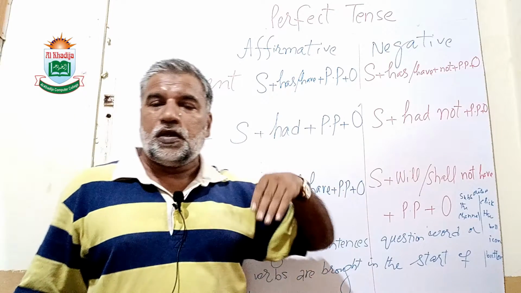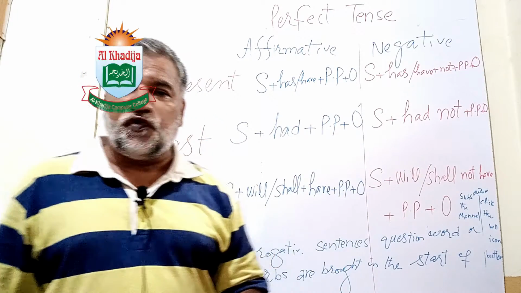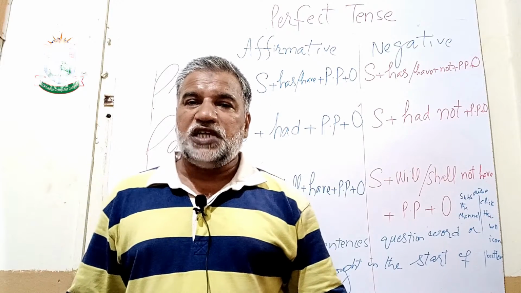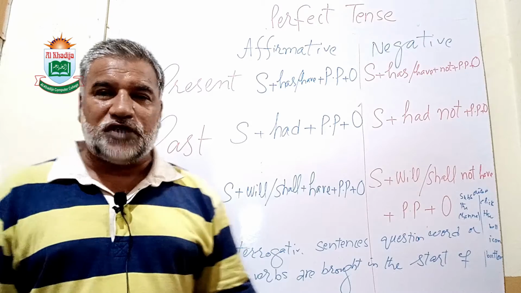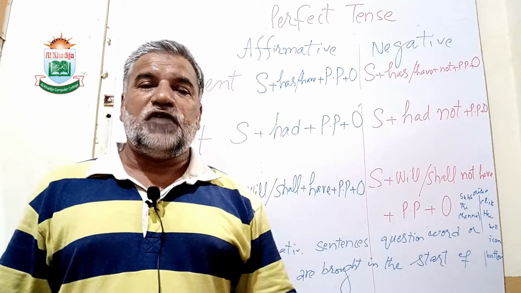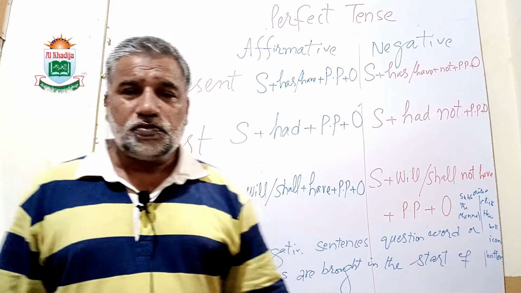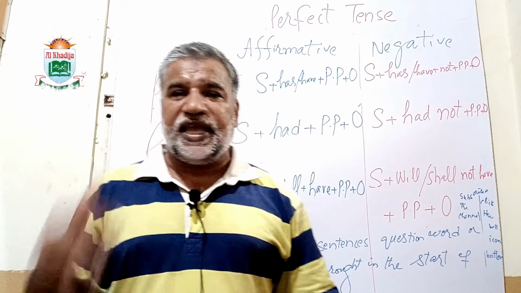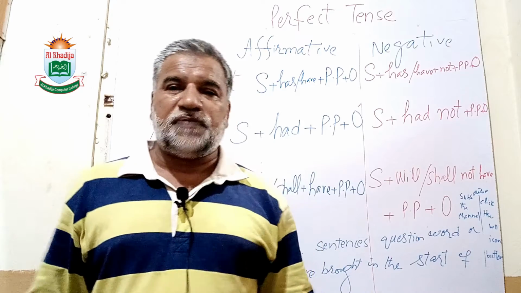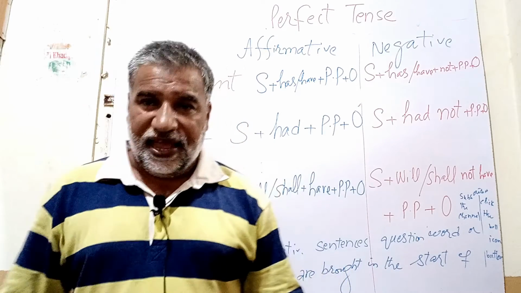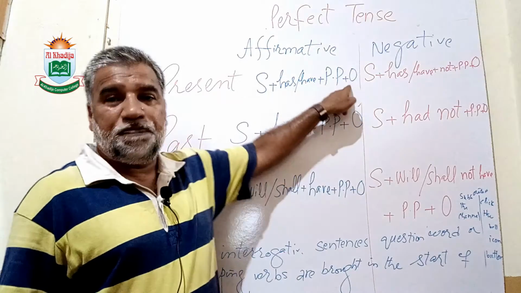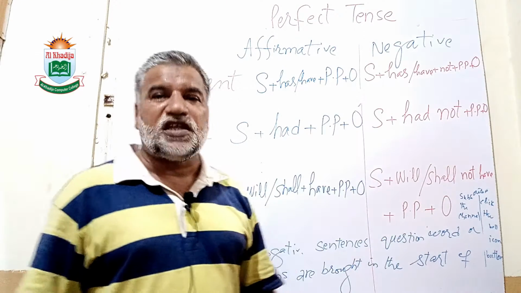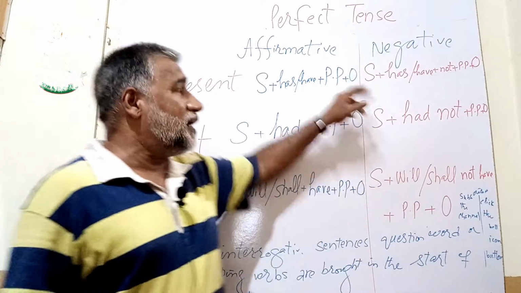We use has for he, she, it, and a singular name. Whenever he, she, it, or a singular name is used as a subject, we will use has. And other than this, if we use I, you, we, they, or a plural subject, we will use have. Followed by PP. PP means past participle, the third form of verb, plus object.